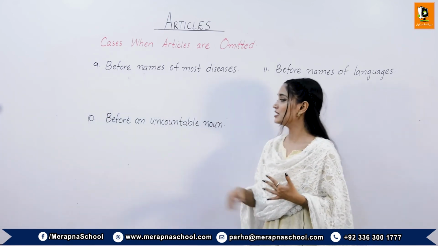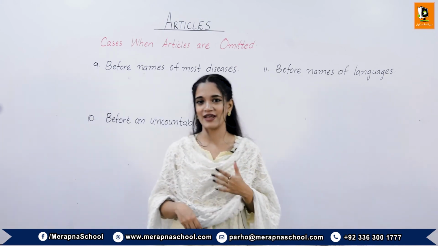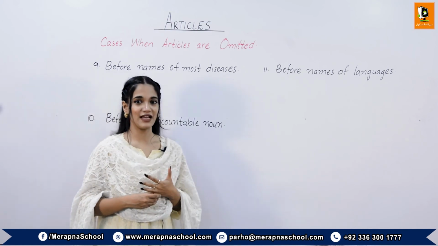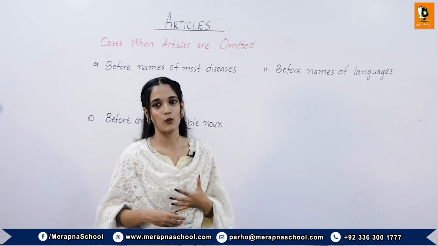Number 10th case is before an uncountable noun. For example, she has long brown hair. Number 11th case is before names of languages. For example, English is a language spoken widely in the world.